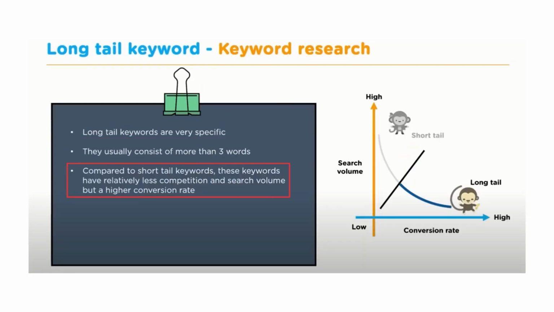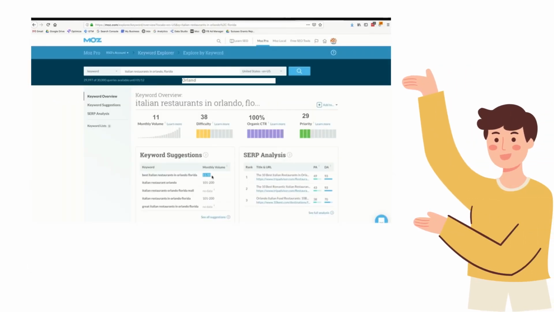Longer-tail keywords are usually less competitive than short-tail keywords and have a lower search volume. For instance, if we compare Italian restaurants with a longer-tail keyword like best Italian restaurants in Orlando, Florida, the latter will likely have lower search volume but also lower competition. When using a tool like Moz's Keyword Explorer to analyze the keyword difficulty, it will likely score lower for longer-tail keywords. In contrast to short-tail keywords, longer-tail keywords tend to have lower competition and lower search volume.